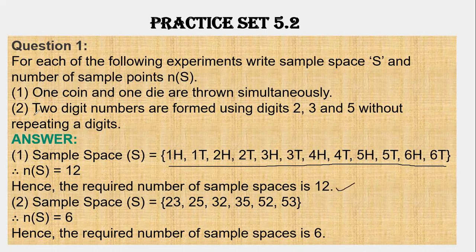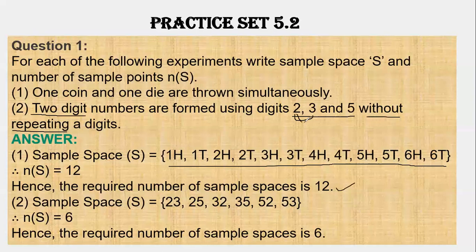Okay. Two-digit numbers are formed using the digits 2, 3 and 5 without repeating a digit. No need to repeat a digit, like 22, 33, 55. No need to write those. So form the numbers. 2 and 3, what do you form? 23. Then 2 and 5, what do you form? 25. Then 3 and 2, you form 32. Then 3 and 5, 35.